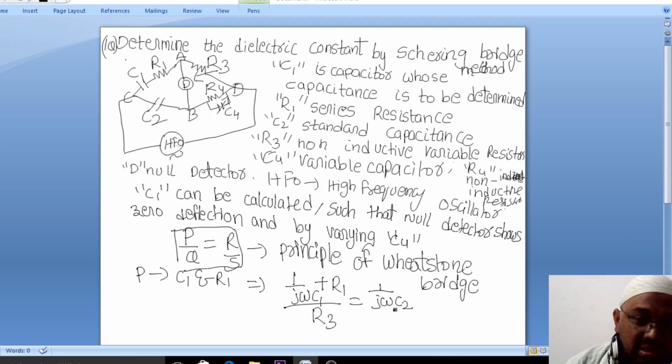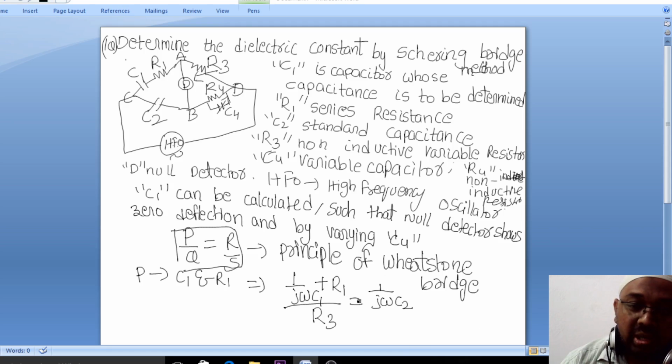When we write it in series, we write 1 by j omega, the capacitive reactance. If you don't remember it, just write that wherever C1 is there, instead of C1 you write 1 by j omega C1, since it is in series. So this C1 is in combination with the resistor R1: 1 by j omega C1 plus R1.